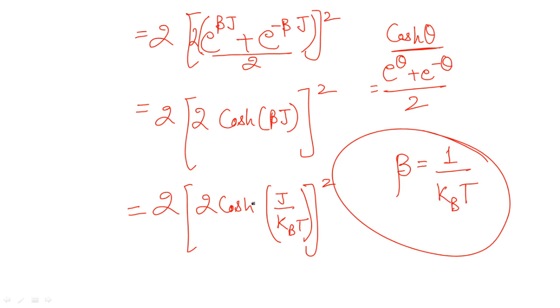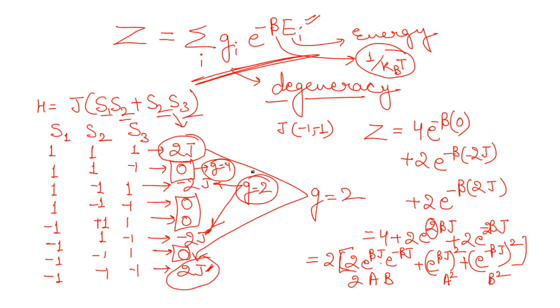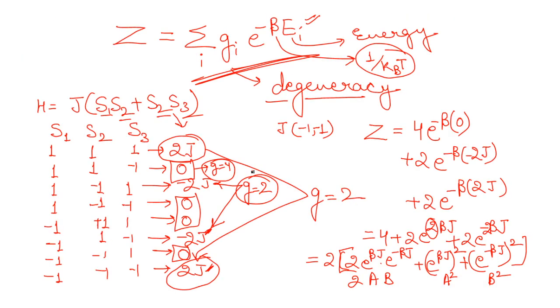Now you can see, is there any option matching with this form? If yes, that will be your right answer. Look at option B. It is exactly the same as what we have got here. So you can see that in this question we didn't use any other formula except this one and just some general concept. General concept means it's not that we always have to do it in this way.